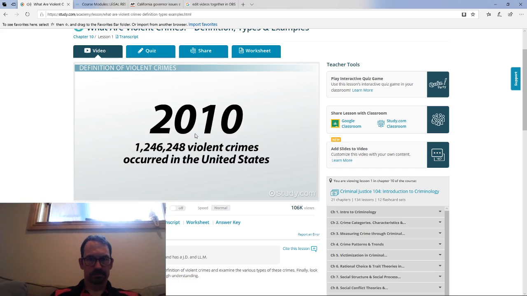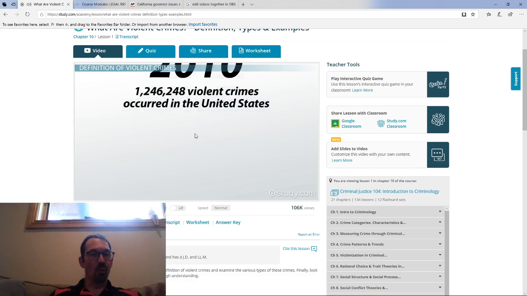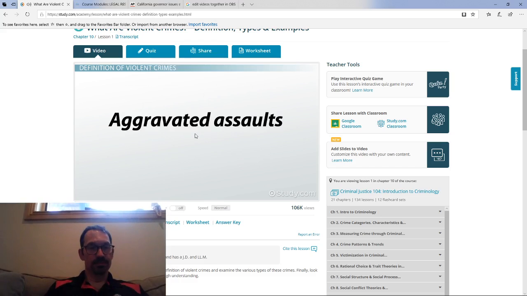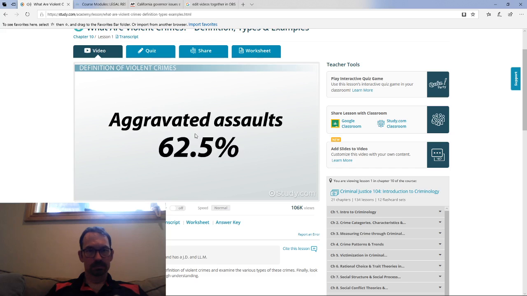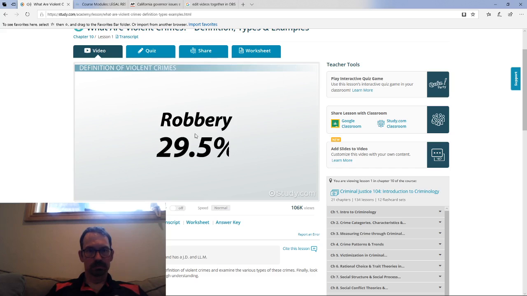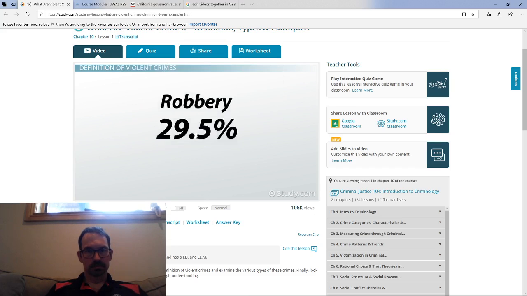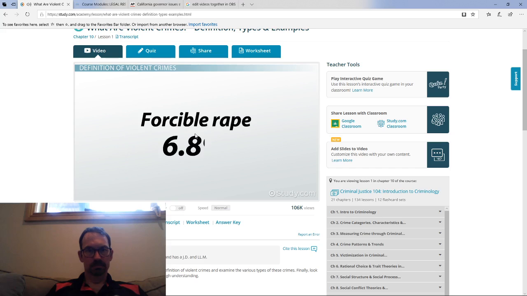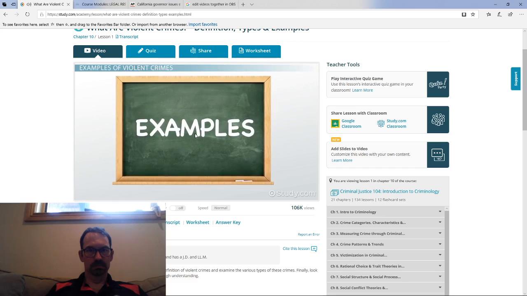1,246,248 violent crimes occurred in the United States. So about 1 in every 300 people. Additionally, aggravated assaults accounted for the highest number of violent crimes reported to law enforcement at 62.5%. Moreover, robbery comprised 29.5% of violent crimes, forcible rape accounted for 6.8%, and murder accounted for 1.2% of estimated violent crimes in 2010.